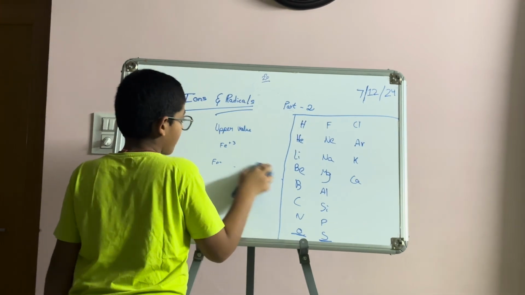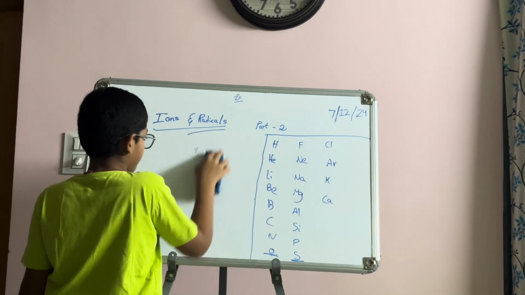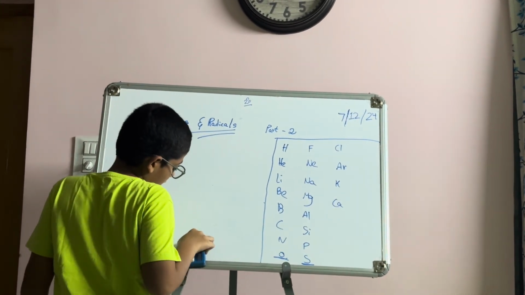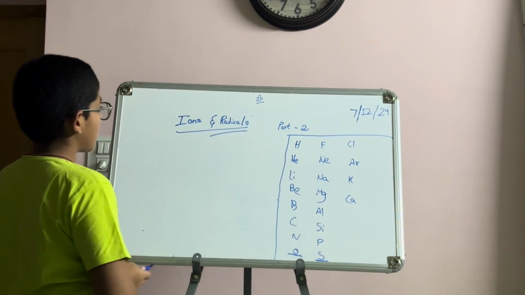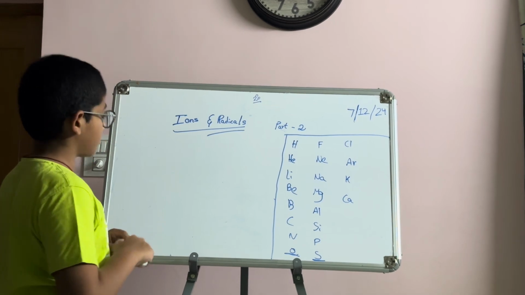What did I say? The upper value has the suffix ic, and the lower value has the suffix us. So these are the variable valencies and the crisscross method.